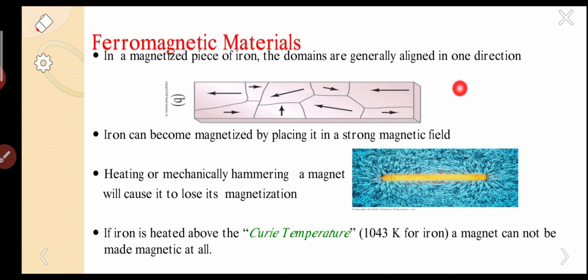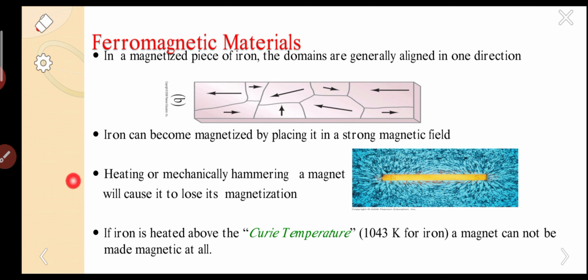So this is the magnetization in an iron piece. Iron can become magnetized by placing it in a strong magnetic field. As we all know, whenever we give a large magnetic field, the iron will attract easily. So, strong magnetic field. Heating or mechanically hammering a magnet will cause it to lose its magnetization.